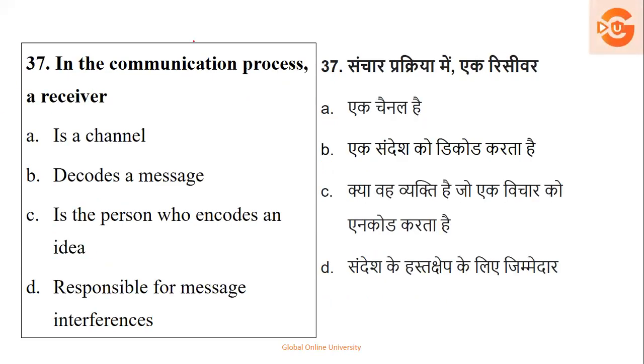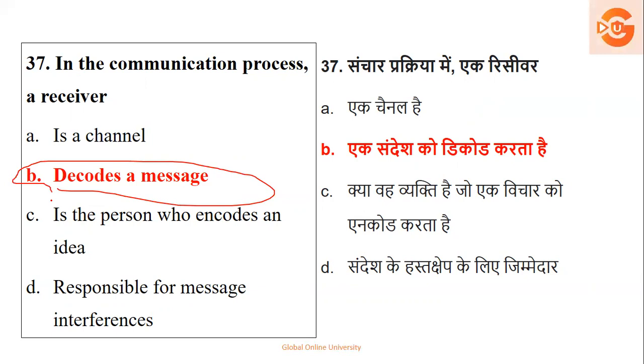Next is, in communication process, a receiver is a channel, he decodes the message, is the person who encodes the message, is responsible for message interferences. In a communication process, a receiver is one who decodes the message. Sender is the one who encodes a message. So just keep this in mind. These are all simple things, but conceptually you have to be very clear with the things in order to have a right answer.